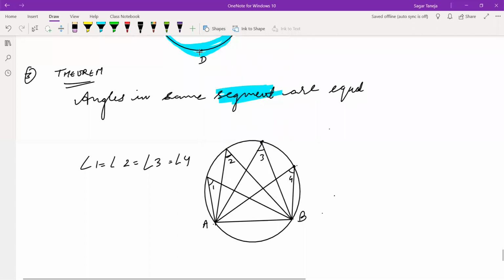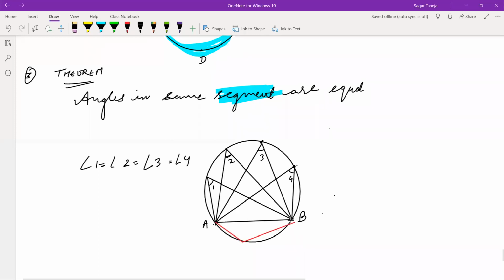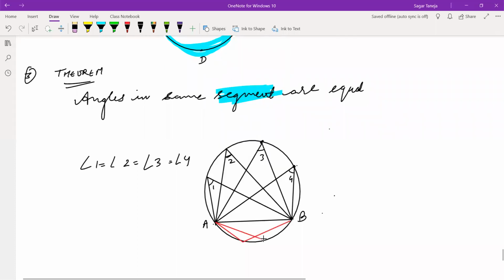Now let us apply the same on the other side. Means let us take the minor segment also. Here also these angles will be equal to each other. Now let it be angle 5 and let it be angle 6.